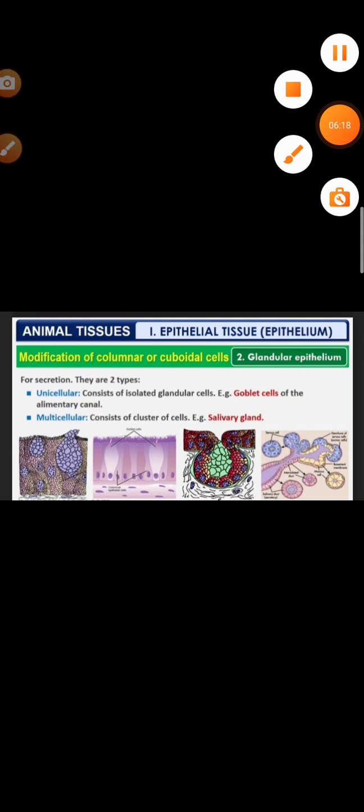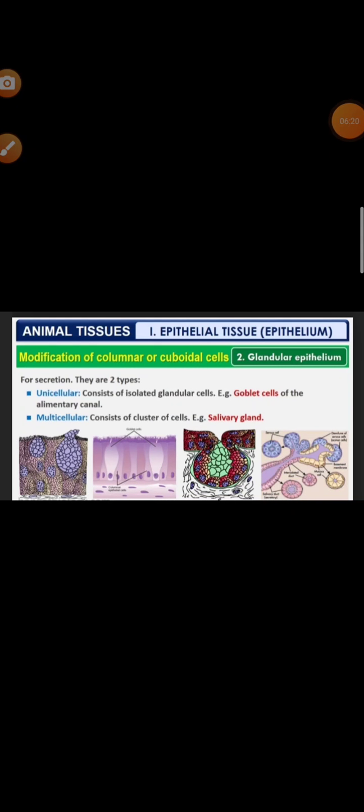Next, the glandular epithelium. The glandular epithelium is composed of epithelial cells which are specialized for the purpose of secretion. Their secretions include macromolecules synthesized by the epithelial cells, like proteins in the pancreatic secretion, lipids, and steroids by the adrenal cortex. The glandular epithelium, or the glands, can be classified on the basis of different criteria: on the basis of the number of cells and on the basis of the site of the secretion.